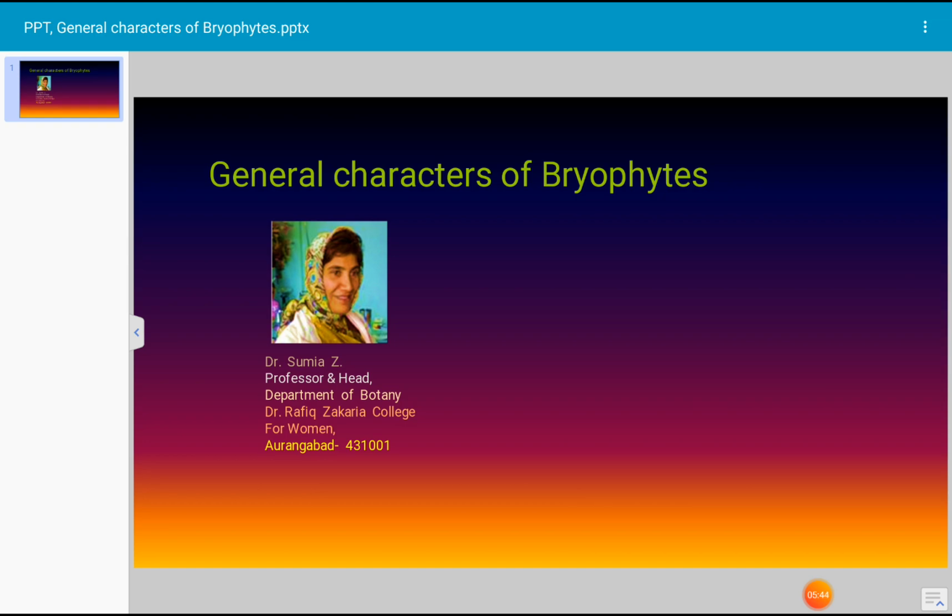And in some plants like Funaria, protonema are also formed, which are vegetatively propagating organs. These are all the general characters of bryophytic plants.